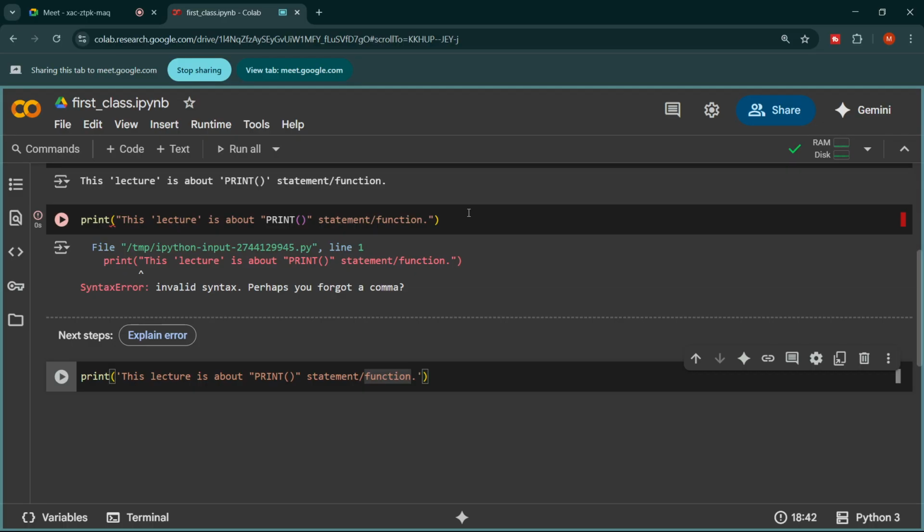So what is the summary? The summary for this is very simple. If we have used double quotation marks, then we can only use single quotation marks inside the sentence. And if we have used single quotation marks at the start and at the end of the sentence, then we can use double quotation marks in the sentence. Is there any confusion now?